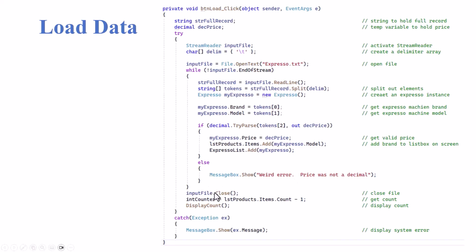Then we are going to close our file. Our int counter is going to equal the list items.count minus 1. And we're going to display the count. And we've loaded our data, and it's all there.